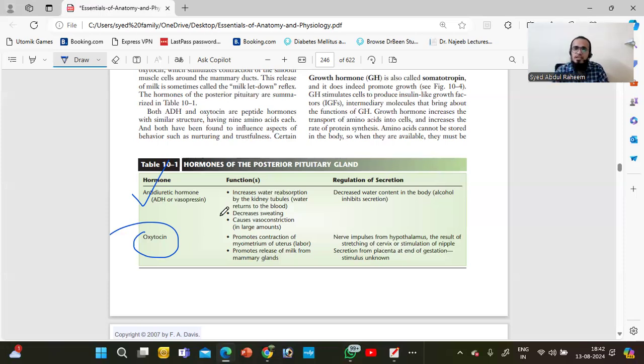The posterior pituitary gland also releases oxytocin. What does oxytocin do? It is a very important hormone during pregnancy.